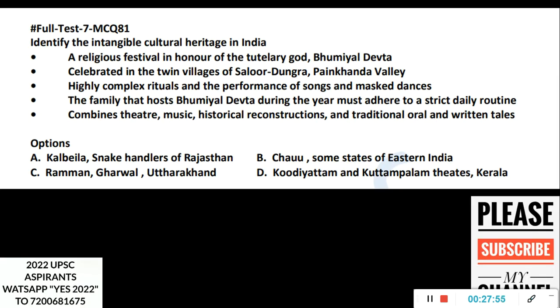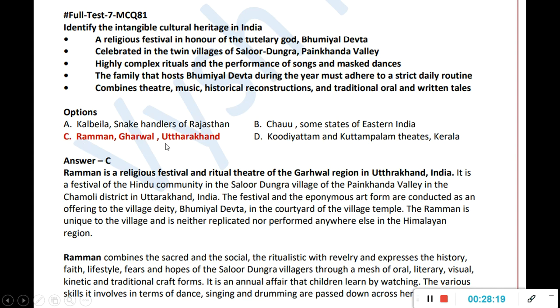And then if you see, identify the intangible cultural heritage in India. So full details are given. A religious honor of this Bhumiyal Devata, then this village valley, the Painkhanda valley, then complex rituals, masked dance, then this strict daily routine, theatre, music, historical reconstruction. So these are common for almost every art form. So here if you see the answer, all these are there in the UNESCO intangible heritage list. This Ramman of Garhwal, Uttarakhand, that is in the Garhwal region of Uttarakhand, this is celebrated. It is there in the UNESCO list. And for the remaining detailing, just pause and see. Important things are already given in the question, but you can still pause and see the remaining things also.